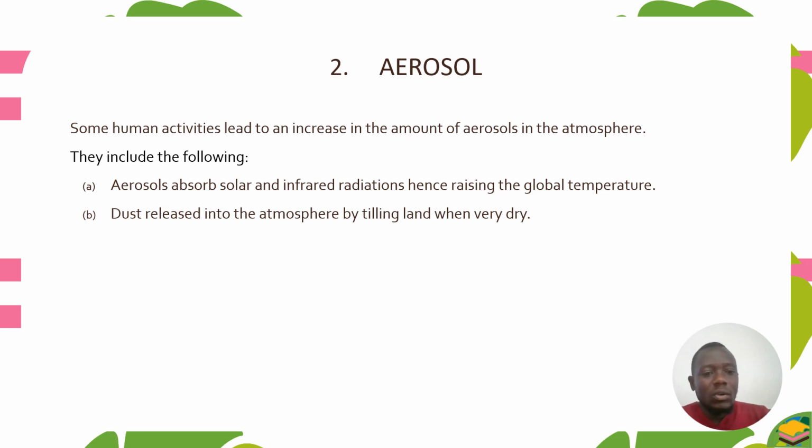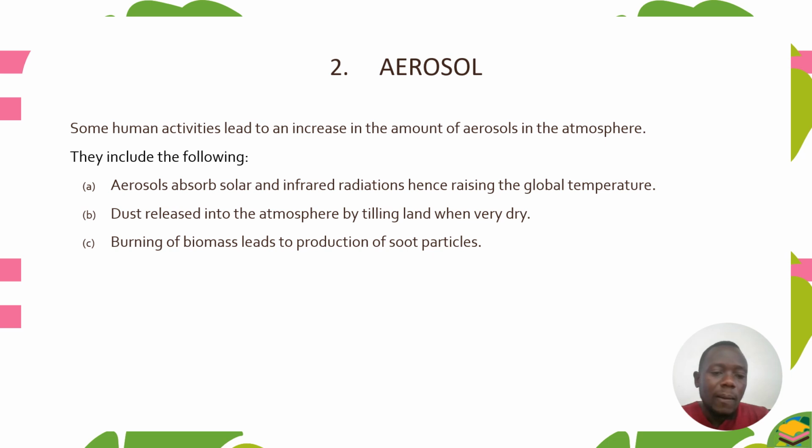Aerosols absorb solar and infrared radiation, hence raising the global temperature.